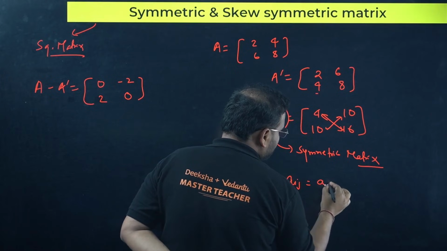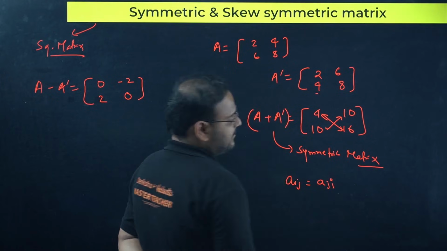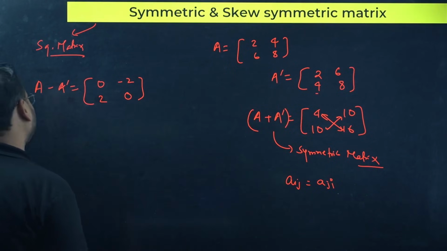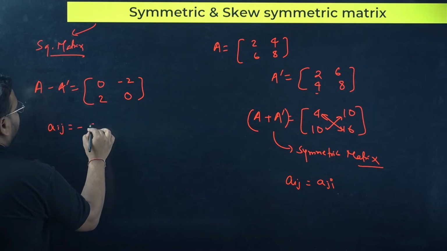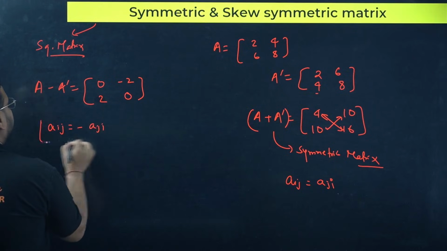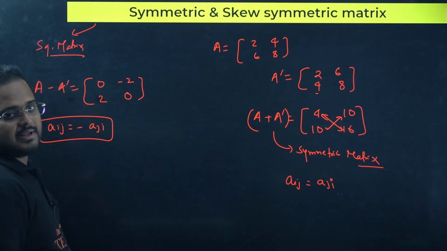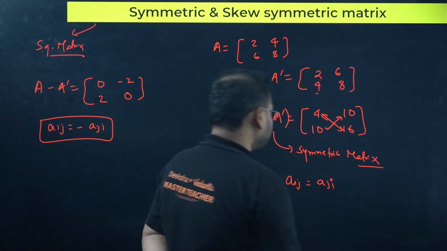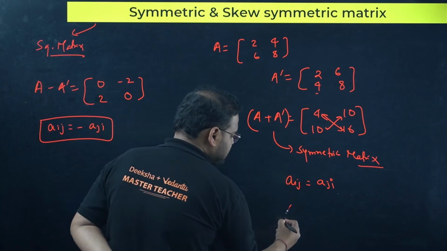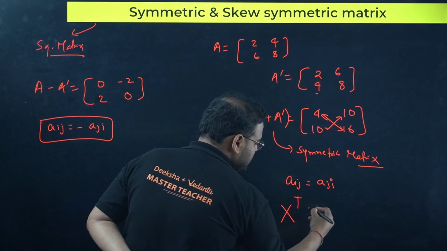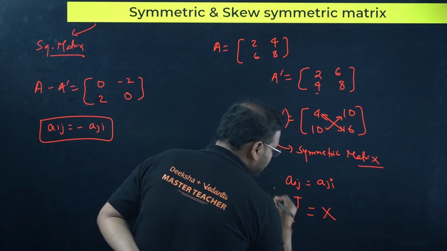Here Aij becomes equal to Aji, and over here Aij becomes equal to minus Aji. Or if I take a matrix X and take the transpose, the answer becomes X only.